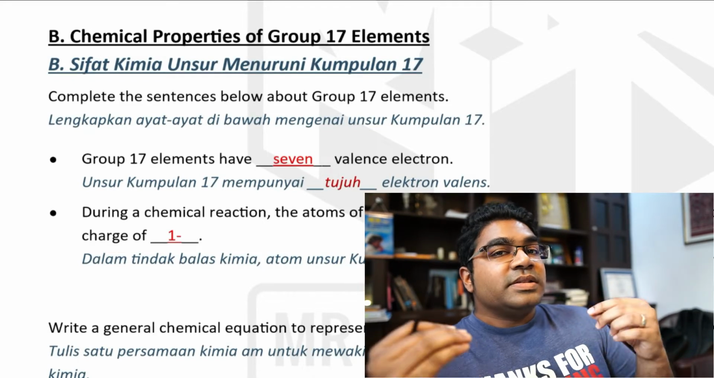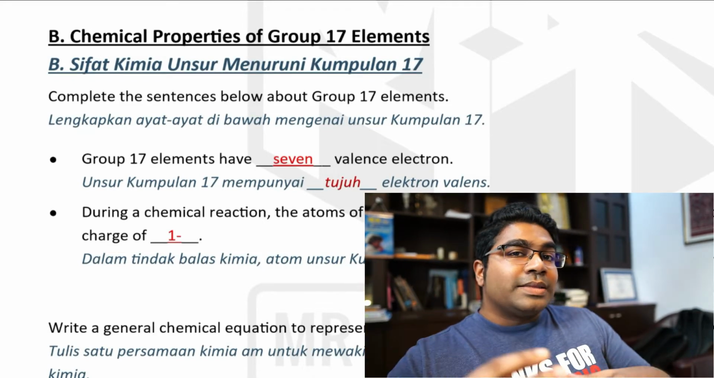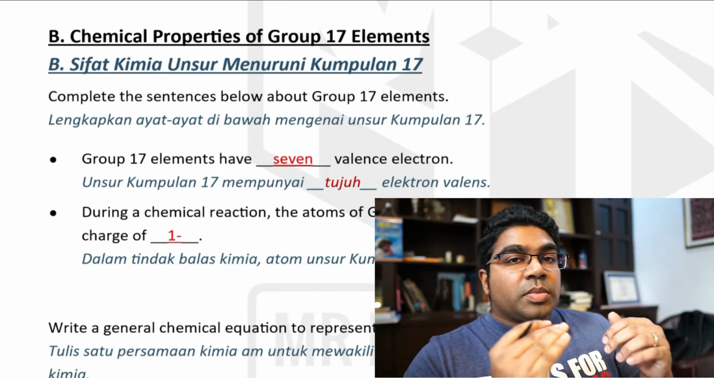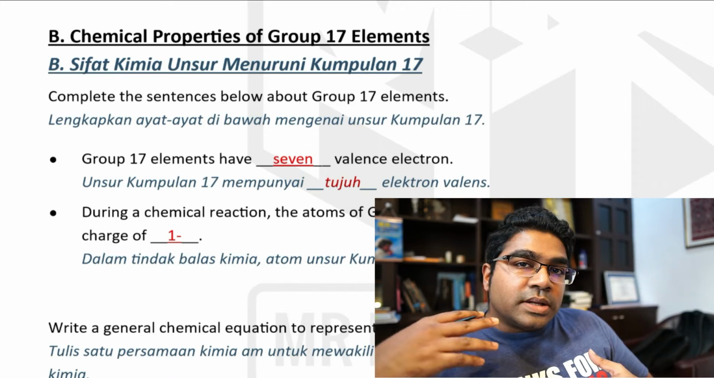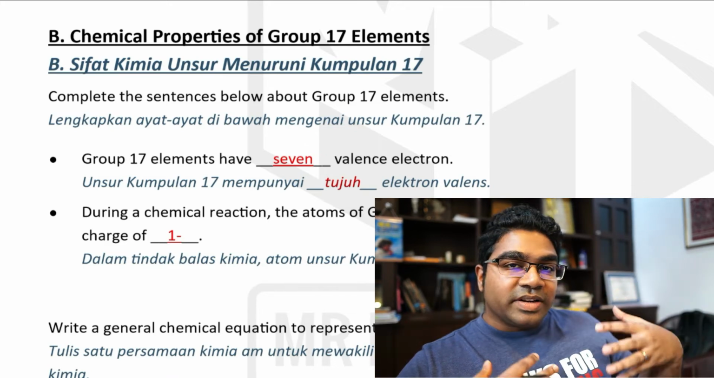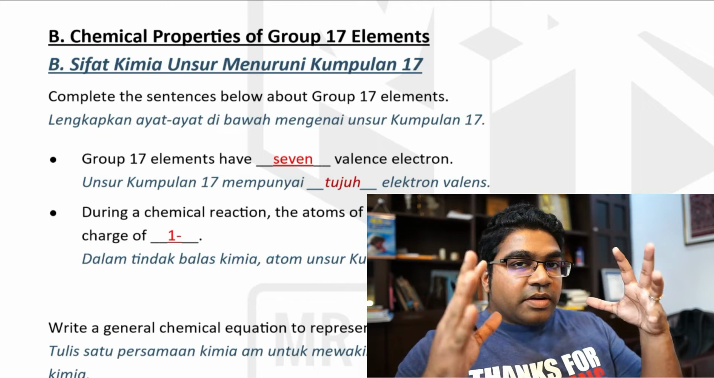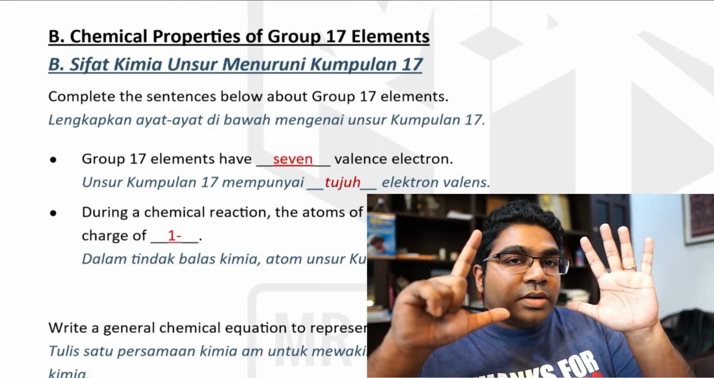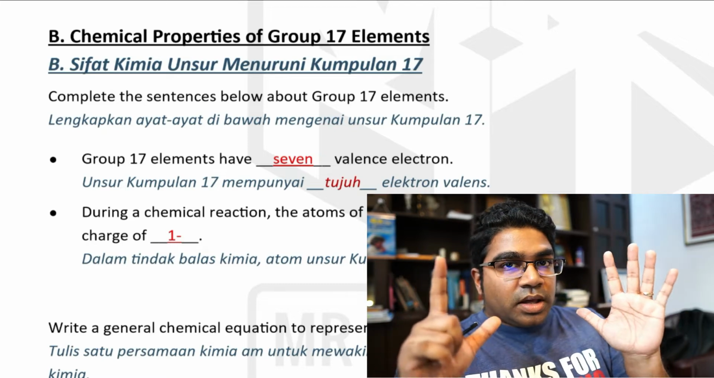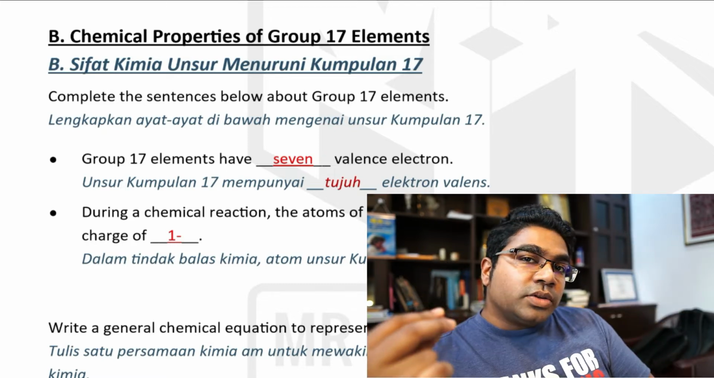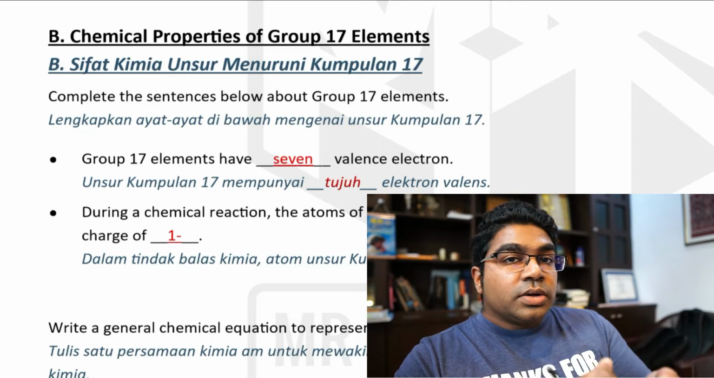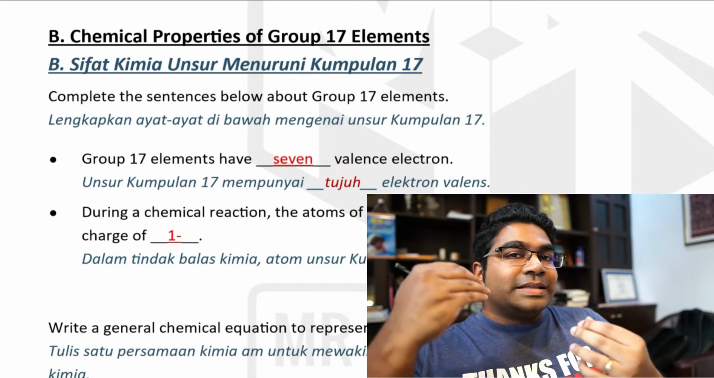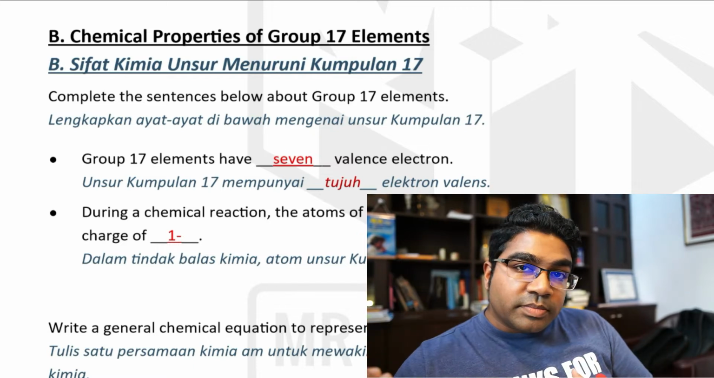Remember, chemical properties, sifat kimia merujuk kepada refers to the chemical reactions that take place. Tindak balas kimia yang berlaku. Untuk memahami macam mana unsur kumpulan 17 bertindak balas, to understand how group 17 elements react, first we need to remember, unsur dalam kumpulan 17 mempunyai 7 elektron valence. They have 7 valence electrons. And therefore, setiap unsur bertindak balas untuk mencapai susunan elektron stabil, duplet atau octet. Every element will react in order to achieve the stable duplet or octet electron arrangement.